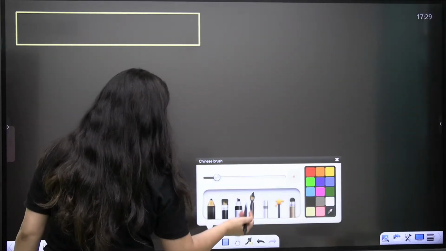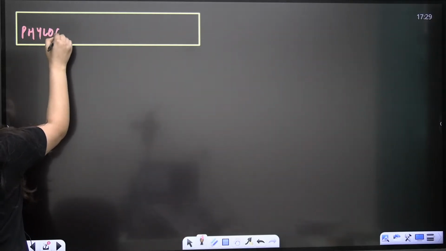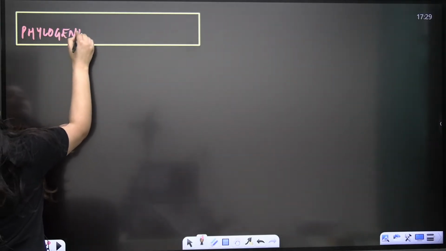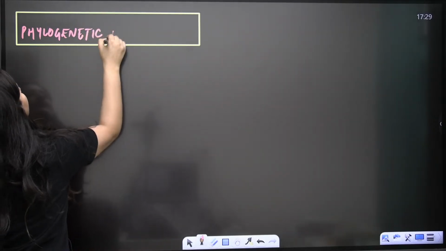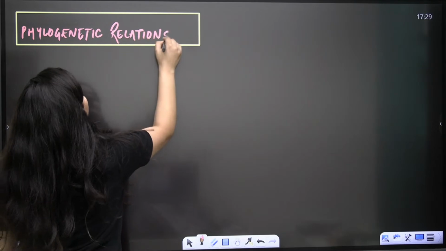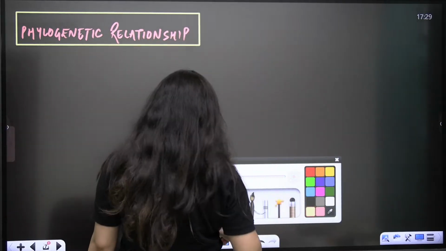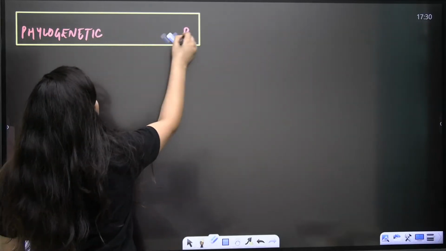Next is the phylogenetic relationship. Obviously you know this word, isn't it? Phylogenetic relationship, or you can say the phylogenetic system of classification.